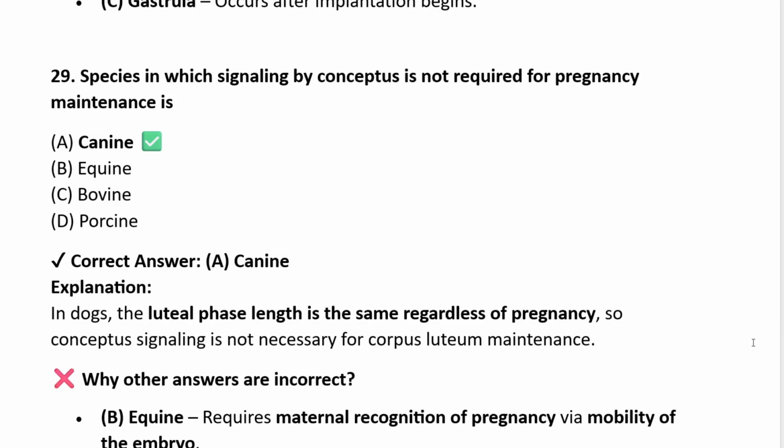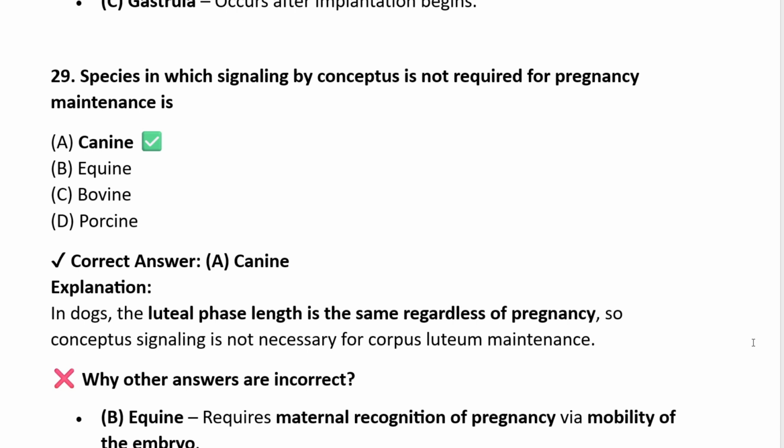Species in which signaling by conceptus is not required for pregnancy maintenance is canine, equine, bovine, porcine. Answer is canine. In dogs, the luteal phase length is same regardless of pregnancy. So conceptus signaling is not necessary for corpus luteum maintenance.